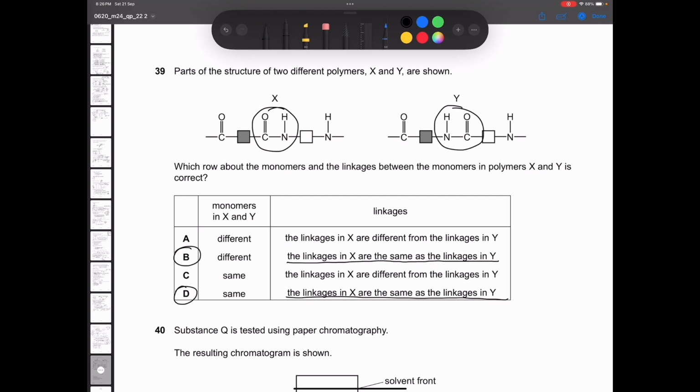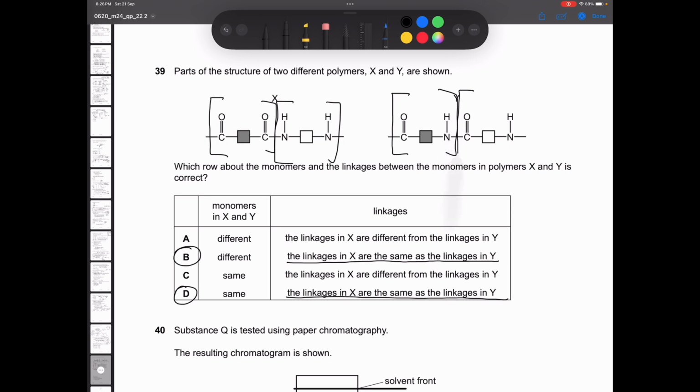Now you have to figure out the monomers. Now, how do we figure out the monomers? You can break the molecules from the linkage. So you can break it like this. And here as well, just split from the linkage.